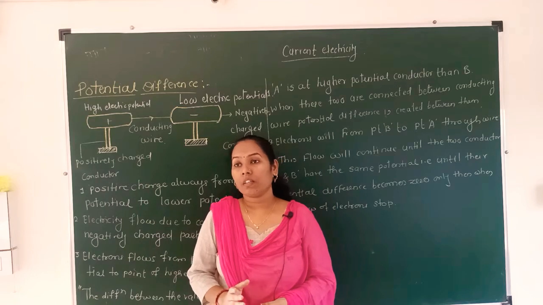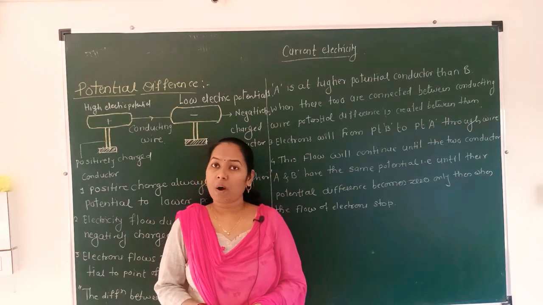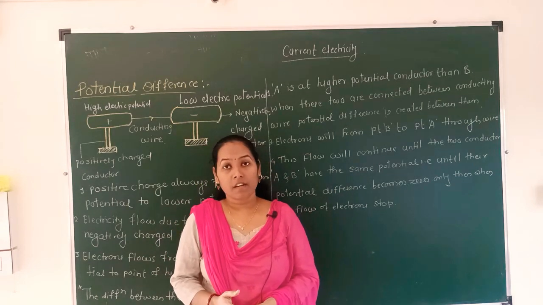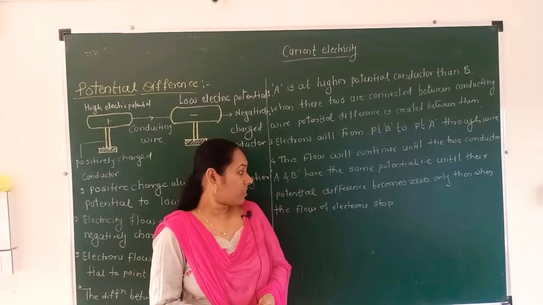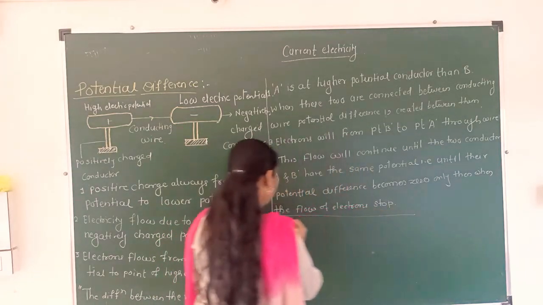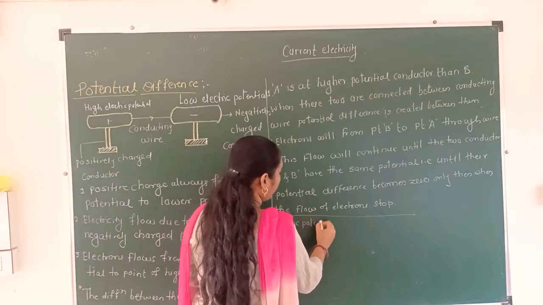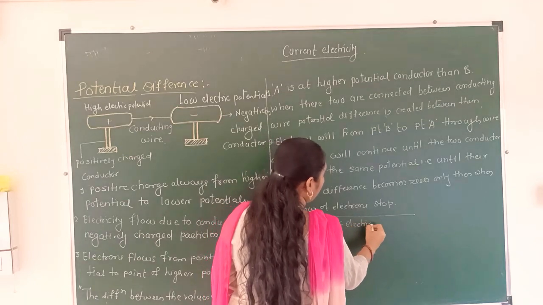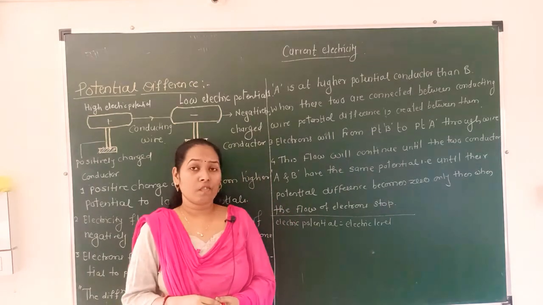Just like water, the flow of electric charge also depends on two points, and these two points are known as electric levels, and electric levels are nothing but the electric potential. So what is the electric potential? Electric potential is nothing but the electric levels on which the flow of charge will depend.